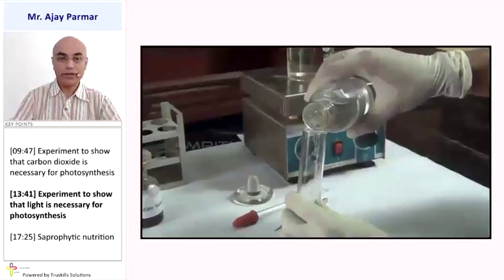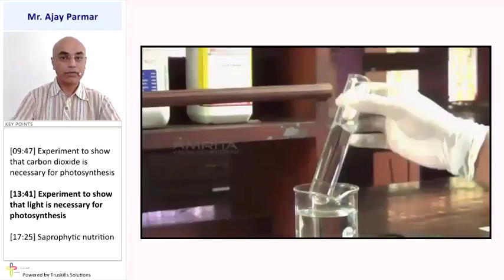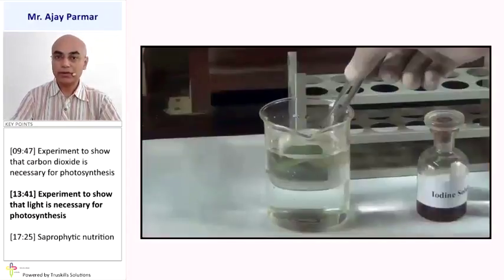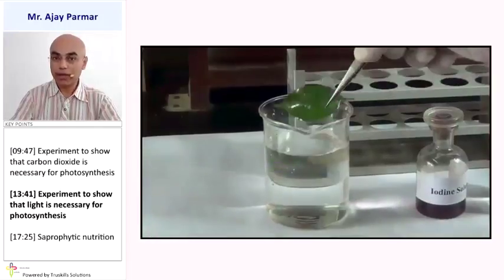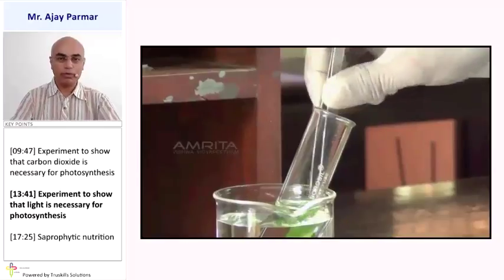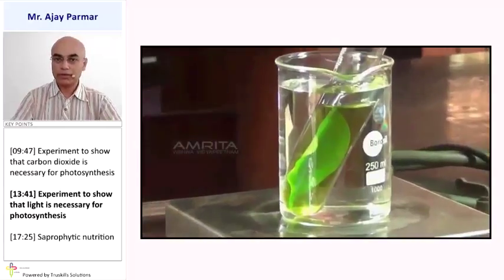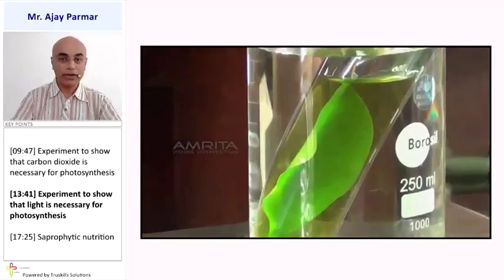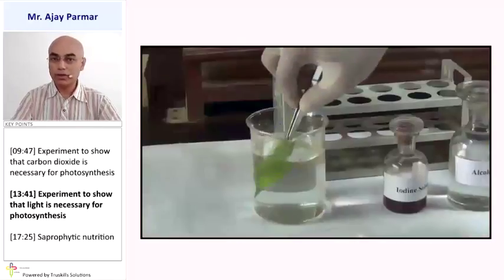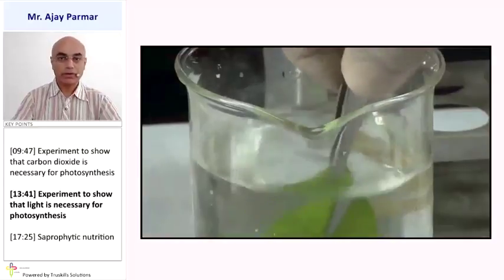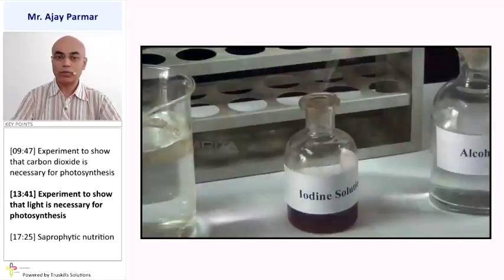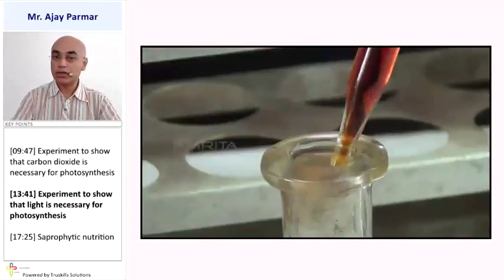Alcohol is taken in a heating tube, and we keep the leaf in this alcohol and heat it, so that the extra amount of chlorophyll will be removed from the leaf. The change in the color of the alcohol indicates that chlorophyll has been removed. A part of the chlorophyll has been removed from the leaf. Wash it again with cold water. This is an important thing. And now, treat this with iodine solution. What will we observe?